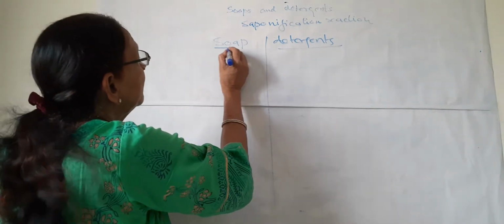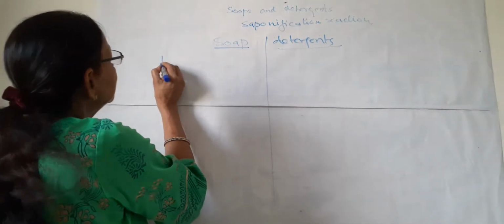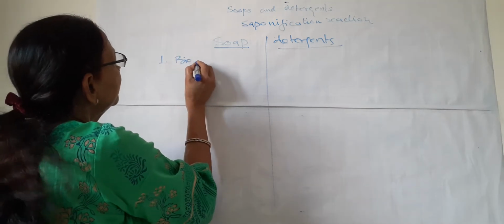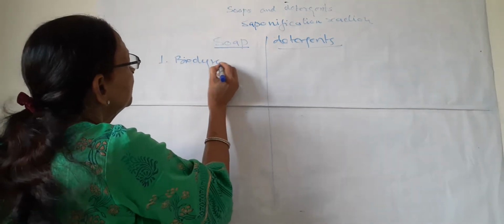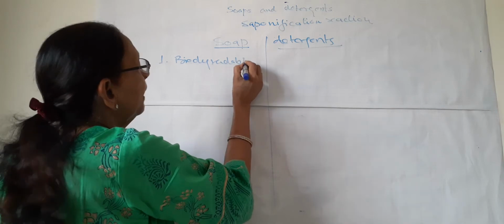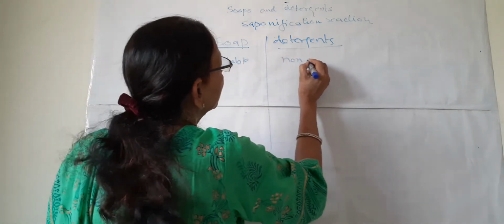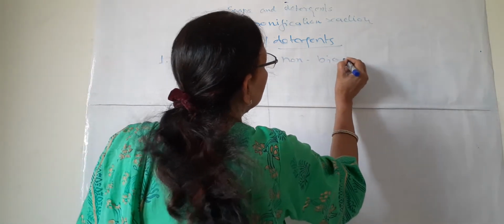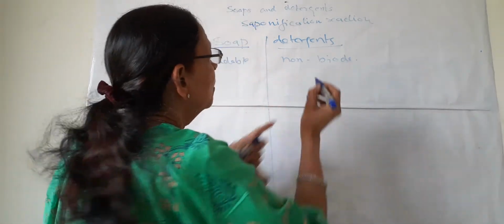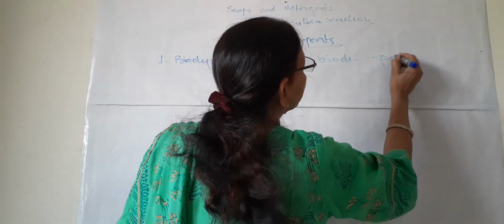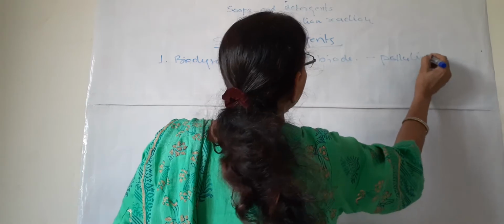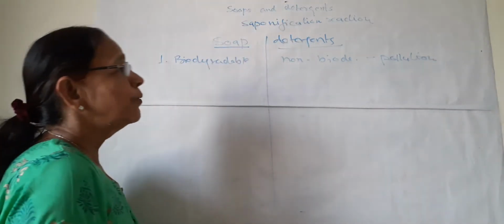The first one is that soaps are biodegradable and detergents are non-biodegradable. That is, detergents cause pollution and soaps do not cause pollution.